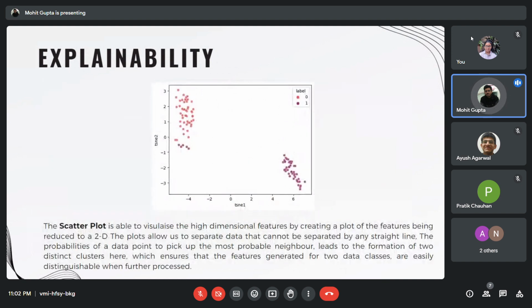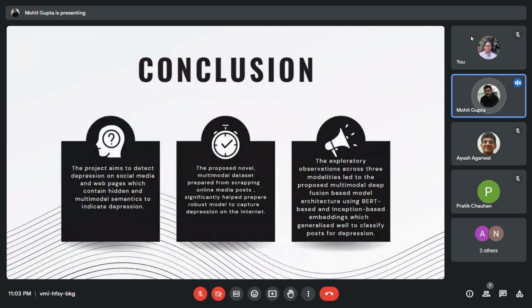The next tool which is being used is stochastic neighbor embedding plots. We extract the features from the last embedding layers of our fused model, and as the stochastic neighbor embedding plot plots the points, those which have the maximum probabilities of being the neighbor to a given point are clustered together. So here we have two distinct clusters being formed, clearly indicating that these feature vectors, plotted in a low dimension, when further processed, will be able to distinguish the two categories as depressed or not depressed. Now we will proceed on to the conclusion.